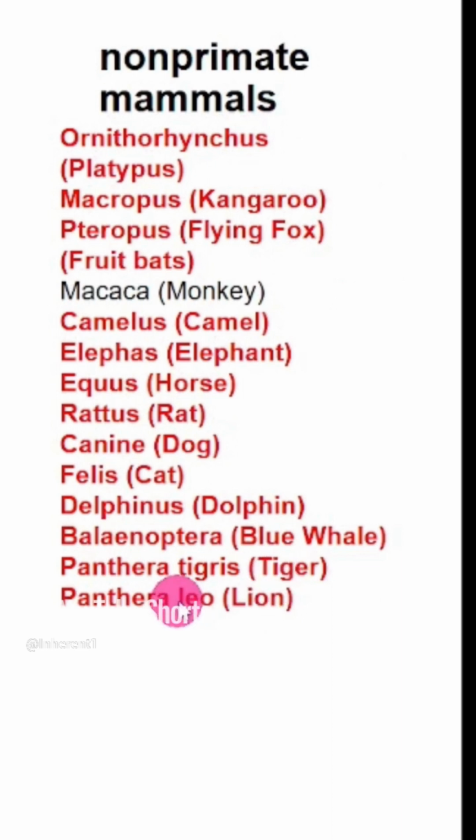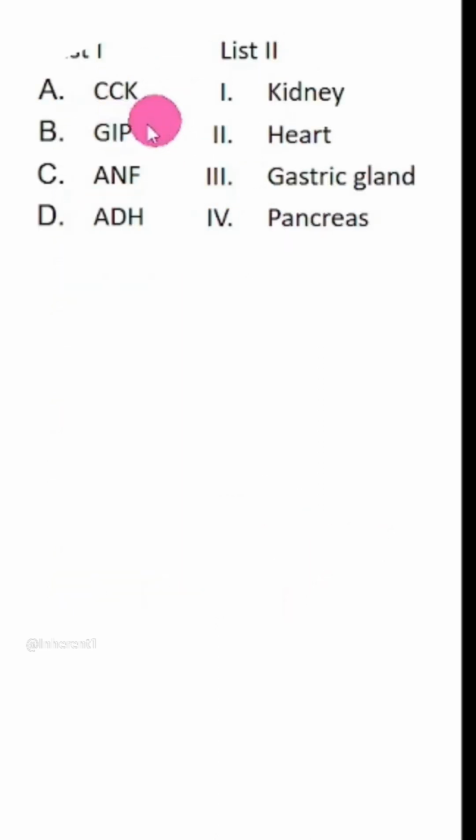This is the list which is given in Animal Kingdom of mammals, out of which I have selected the non-primate mammals. So except for monkey, all are non-primate. They show estrous cycle. Now what is the difference between estrous cycle and menstrual cycle? The difference is in estrous cycle there won't be any bleeding because the endometrium will be reabsorbed in the body. Isn't this great? I mean, if this would happen in human beings, every woman will be happy.